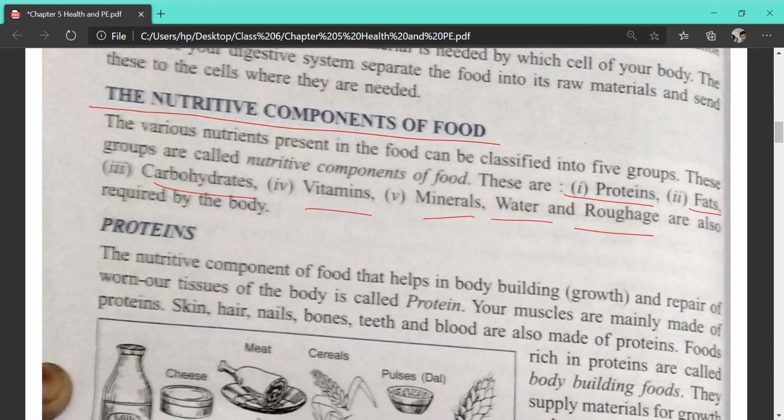Although they do not take part in nutrition, without water and roughage, the digestion process cannot be completed. Water helps in the digestion, that is, it helps in the smooth passage of food through the digestive tract, and roughage helps in the formation of fecal matter. So along with these 5 nutrients, water and roughage are also very essential. Clear, children? Yes, ma'am.